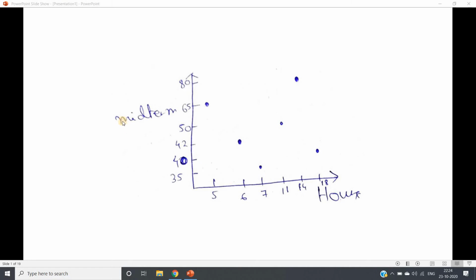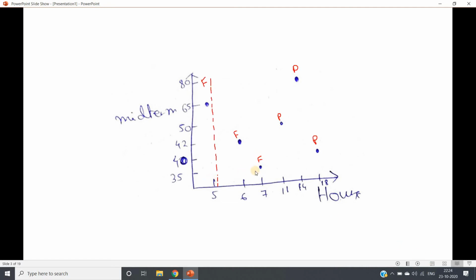So suppose I am having only two input features. One is total number of hours studied per day and the other is the midterm score for an individual student, and based on this we have to predict whether a student has passed or failed in the final exam. I have put roughly all the data points present in my data set, and this is my scale. Now we start with the classification tree. Step one is to consider all the predictors and all possible cut points. For hours, we start first with